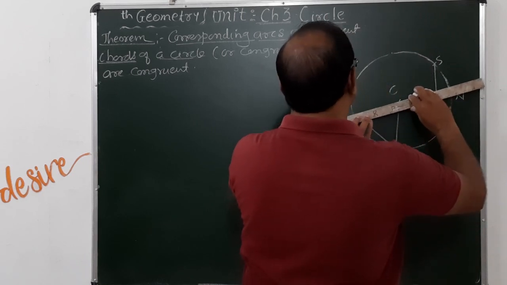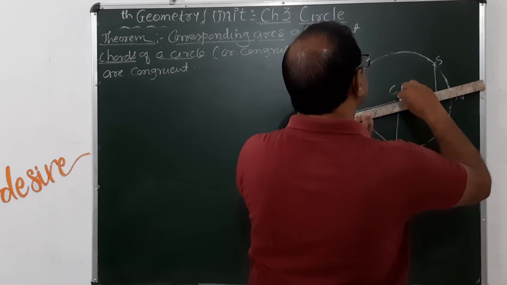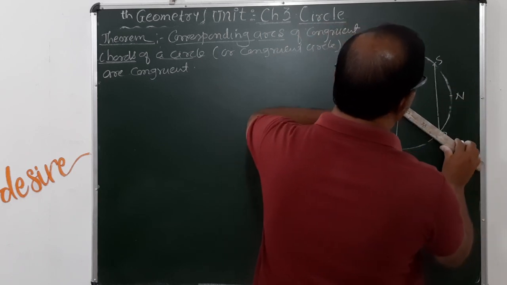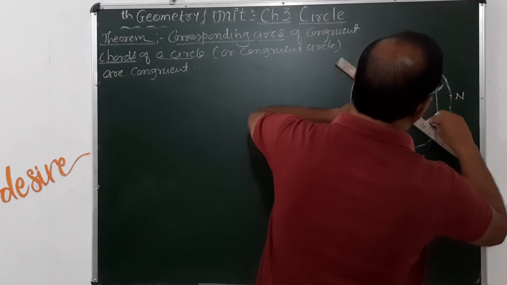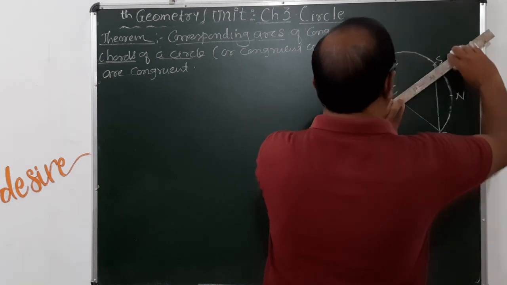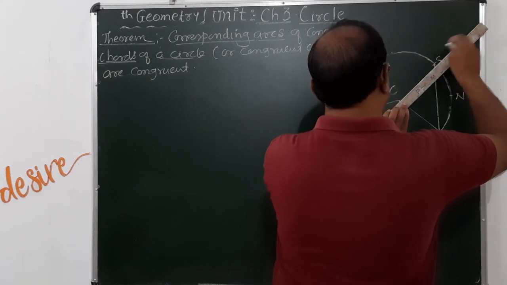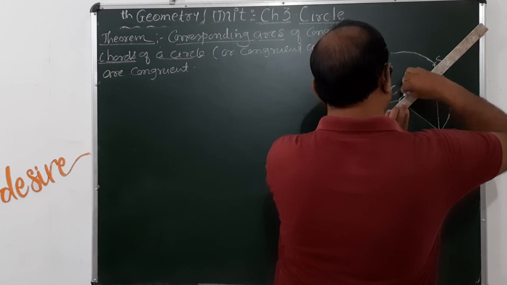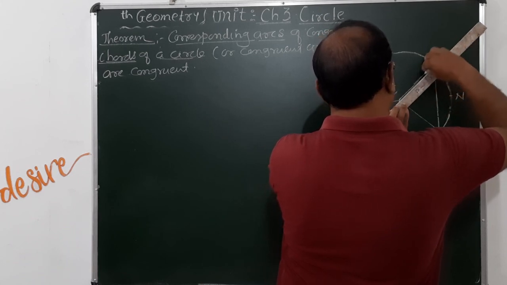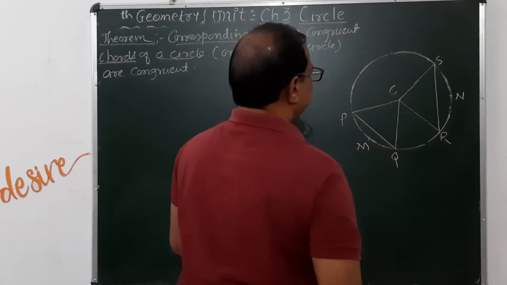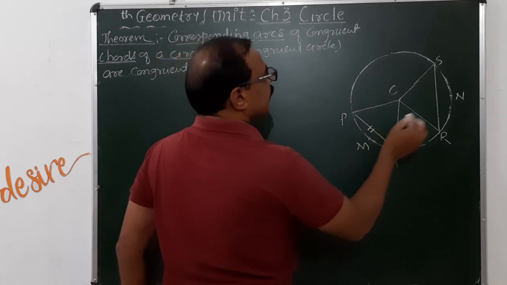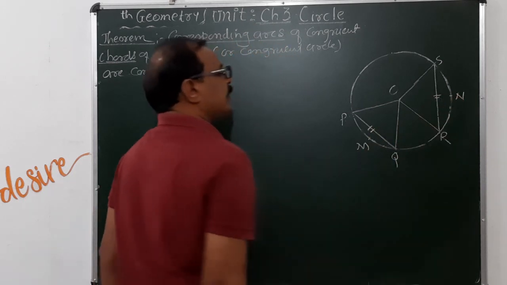Here O is the center of the circle. Here this PQ chord and SR chord are congruent.